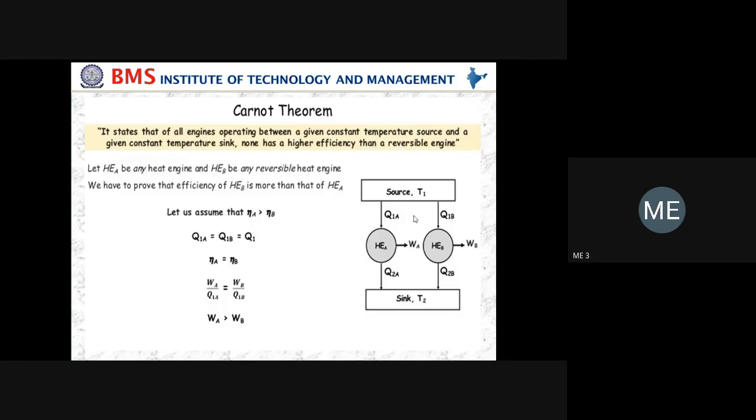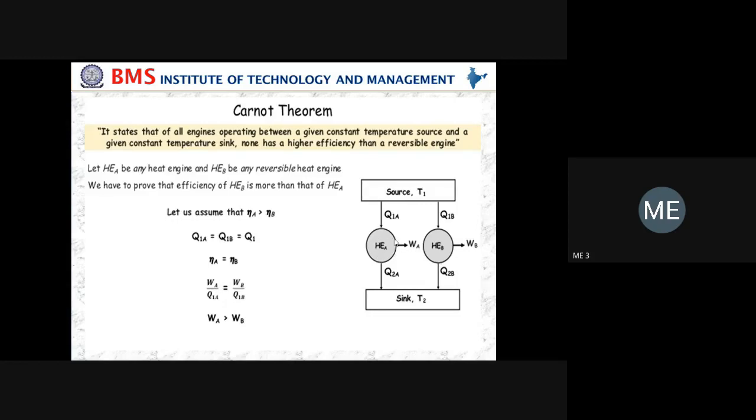Now, once again, what is our assumption? Let HEA be any heat engine. It may be reversible or irreversible. You remember that. And HEB is a reversible heat engine. Among the two heat engines, we can assume B is the reversible engine and A is the irreversible engine.